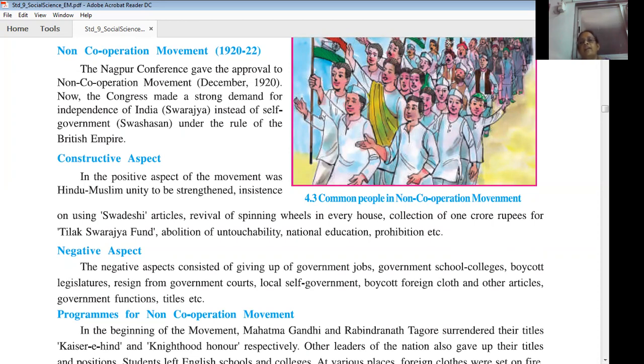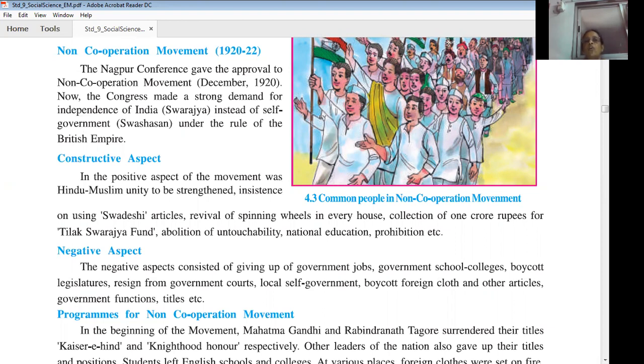The Indian independence struggle had three important movements. The first one is the non-cooperation movement. The second one is the civil disobedience movement. The third one is the Quit India movement. So the first movement of the Indian independence struggle is the non-cooperation movement. The conference at Nagpur gave approval to the Congress to start it. Non-cooperation means not cooperating with any of the activities of the British till we get independence.